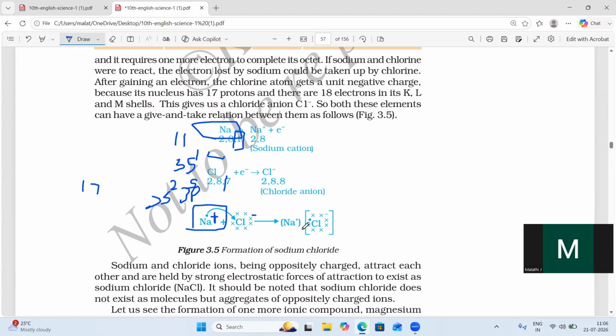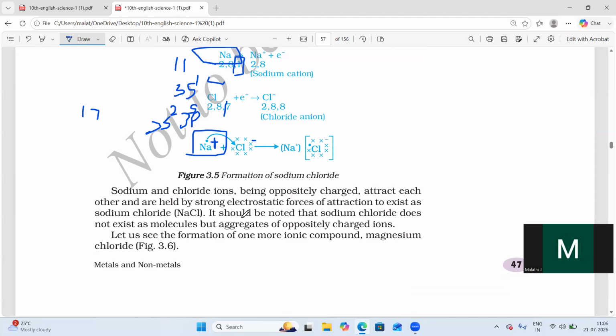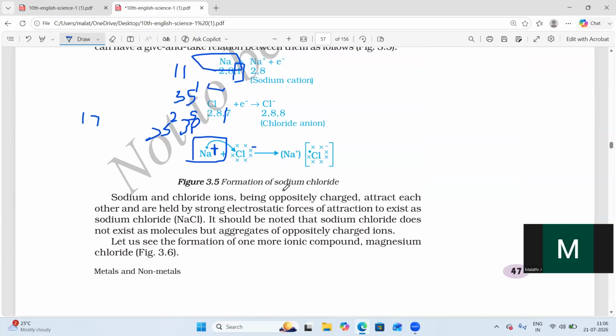Only one electron is donated and one is gained. That is what metals and non-metals do. These chemical reactions are nothing but giving and taking of electrons. So they become friends and form one compound, that is NaCl.